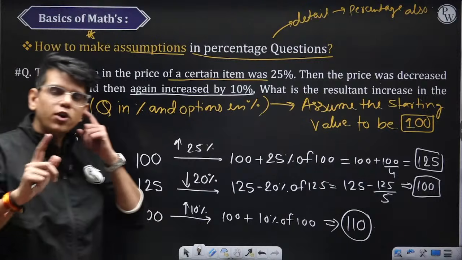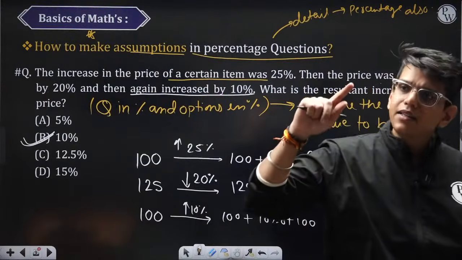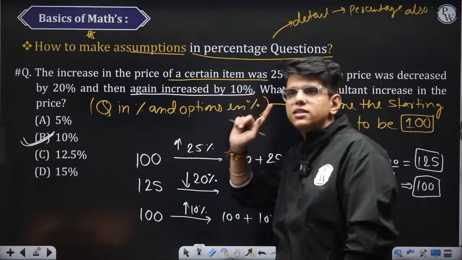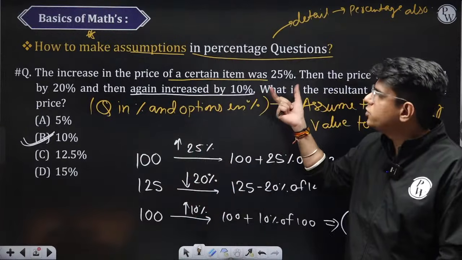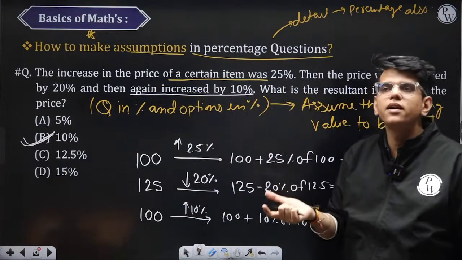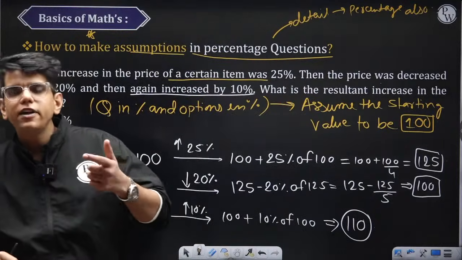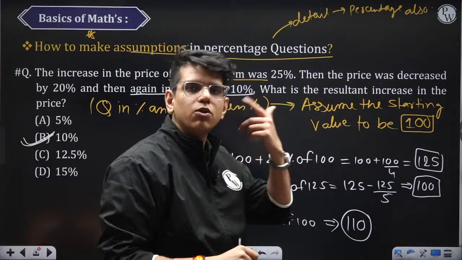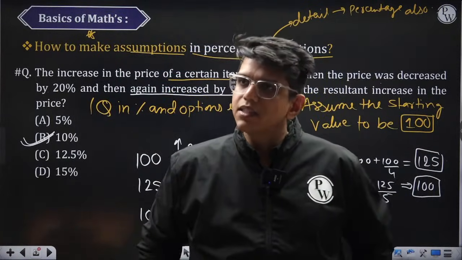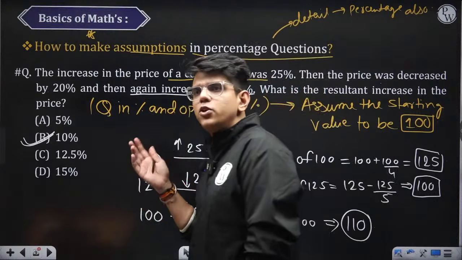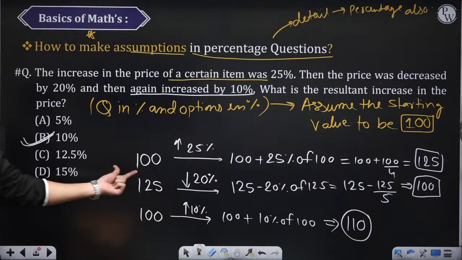Okay, I don't want you to find the answer. Answer is not important. We will discuss the answer in detail when we solve the percentage chapter. What I needed to tell you is, in such questions, you can start the question by assuming 100. Most of you get confused about when to assume 100, when to assume 100x, when to assume 1000, in percentage questions. Whenever the options are in percentages and the question is in percentage, you can start with 100. Okay? Here, what did I start with? 100.